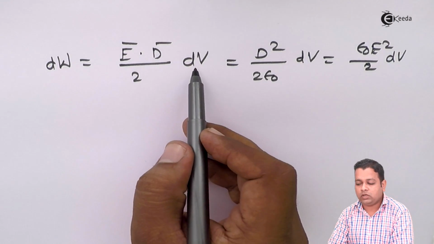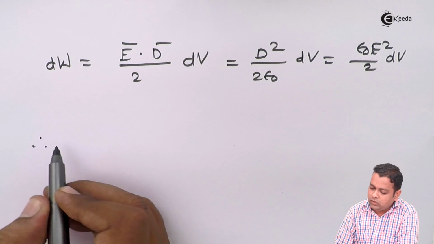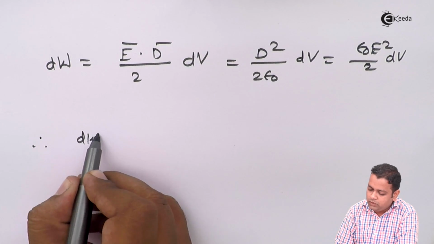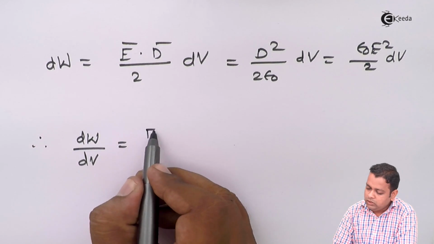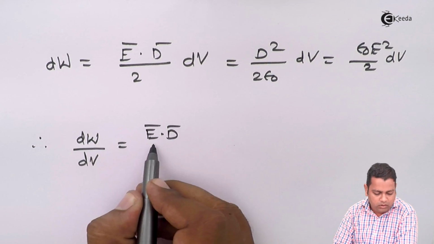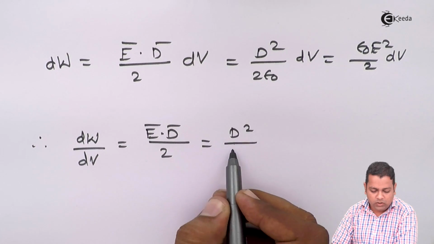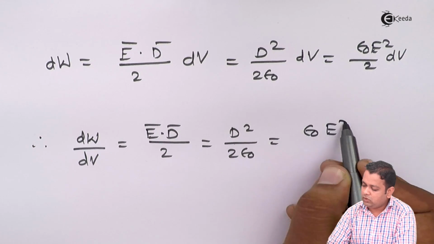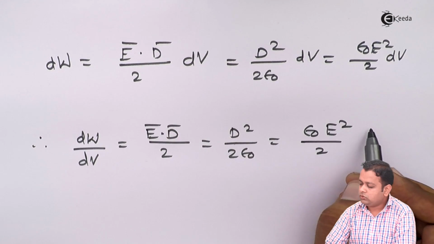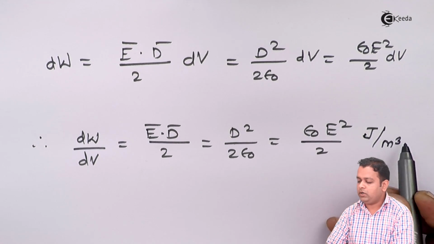Now, taking the differential volume from the right hand side to the left hand side, we can represent dW upon dV equal to E bar dot d bar upon 2, equal to d square upon twice epsilon 0, equal to epsilon 0 E square upon 2. So this will be given the unit joules per meter cube.